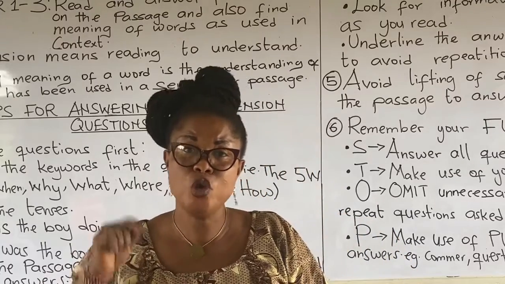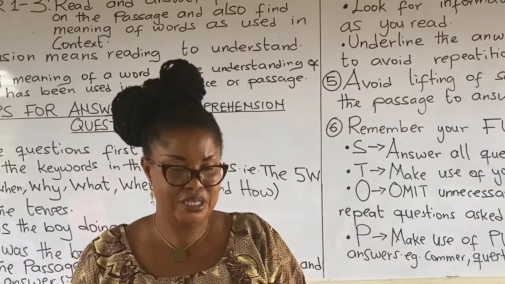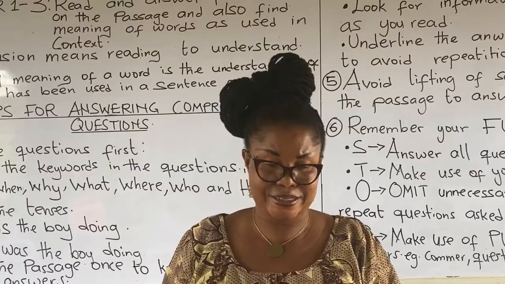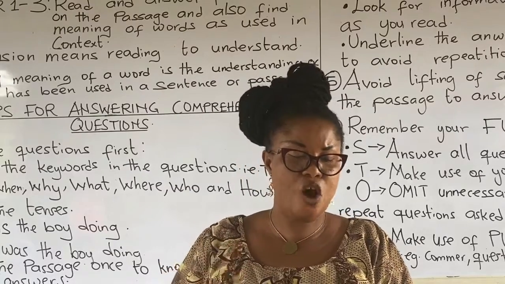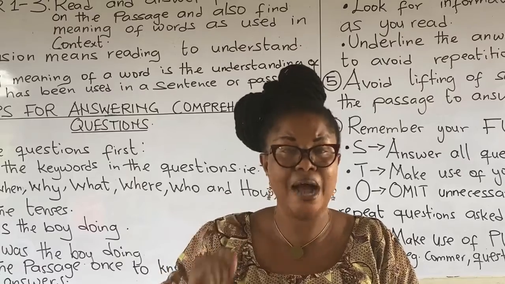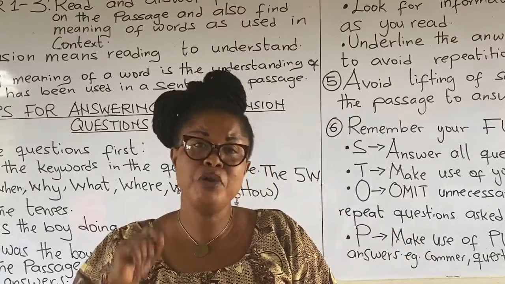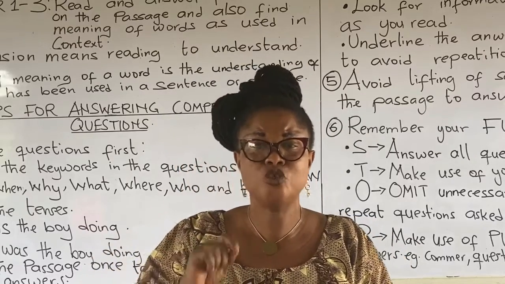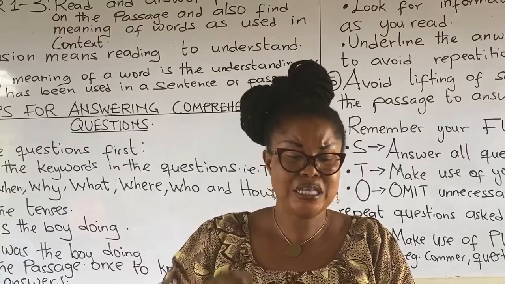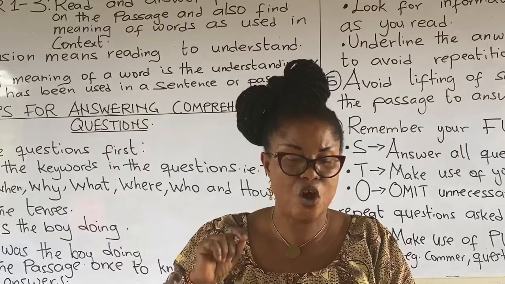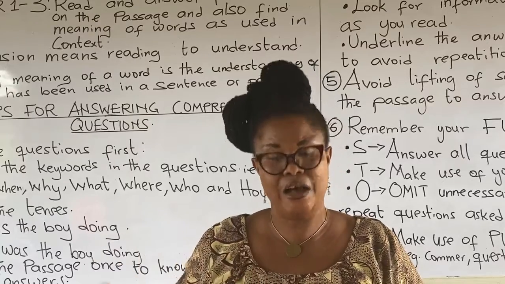So came can be used in place of arrived. Now let's look at cleared. Every year, farmers cleared large tracts of land to grow yam. Weed can be used in place of cleared as used in context here. Every year, farmers weed large tracts of land to grow yam.